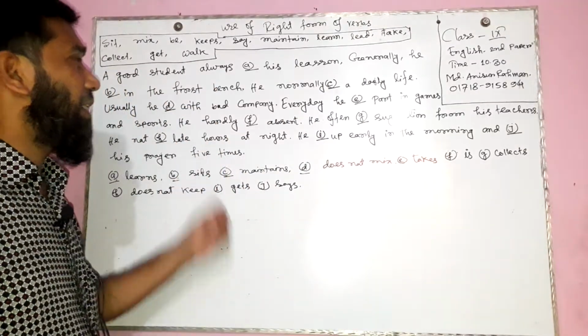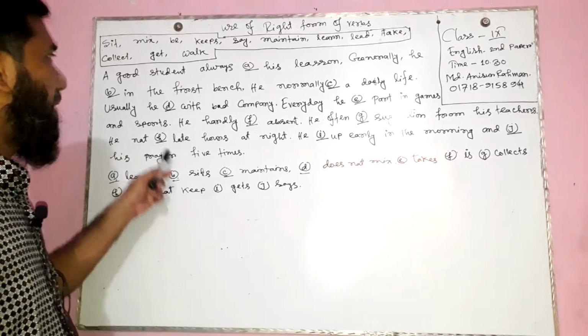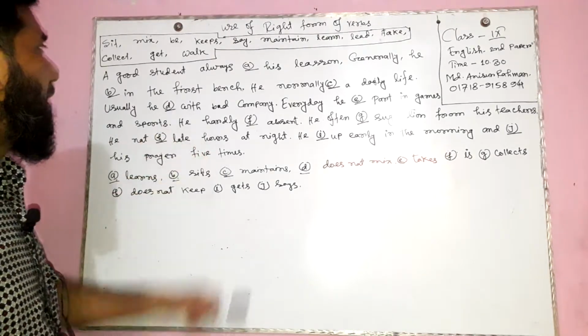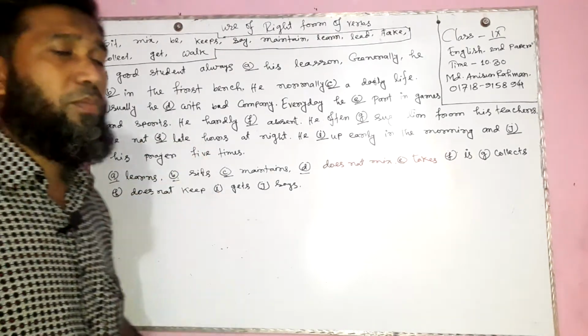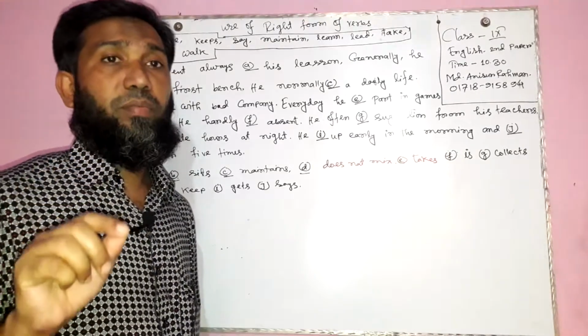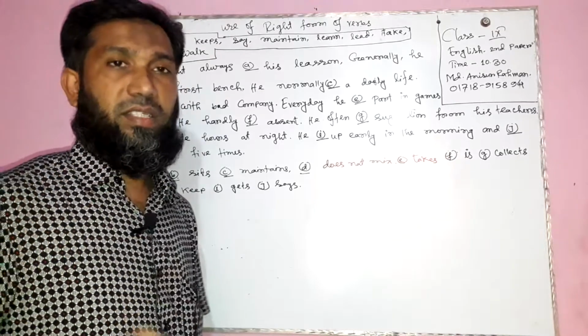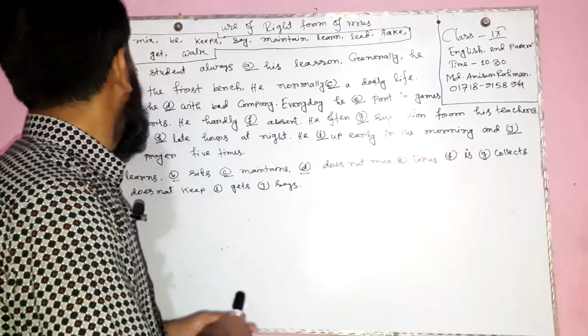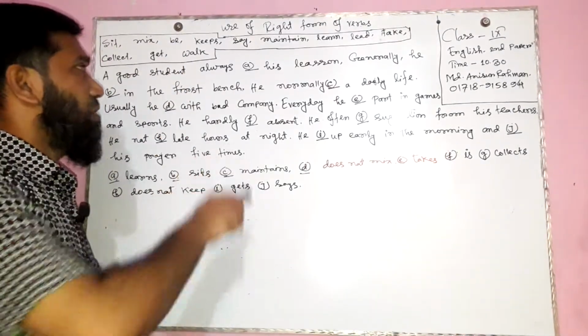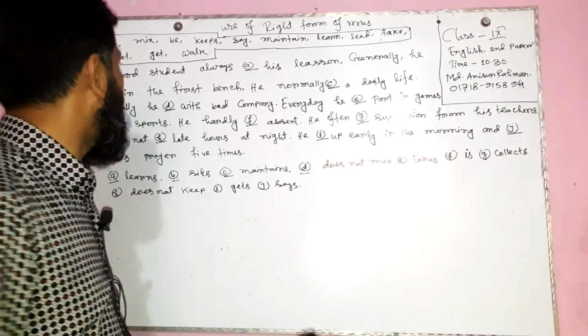All these words are given in the boxes. Here is a passage and there are several blanks. In these blanks we have to use the verb on the basis of tense and sequence. First I would like to read this passage.